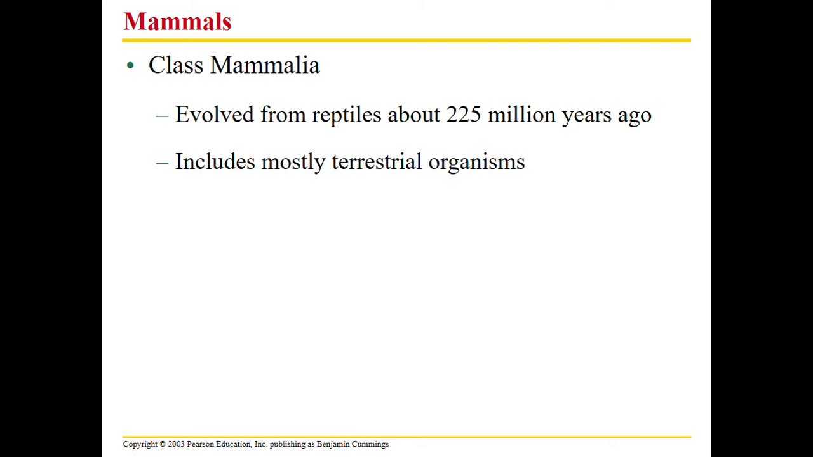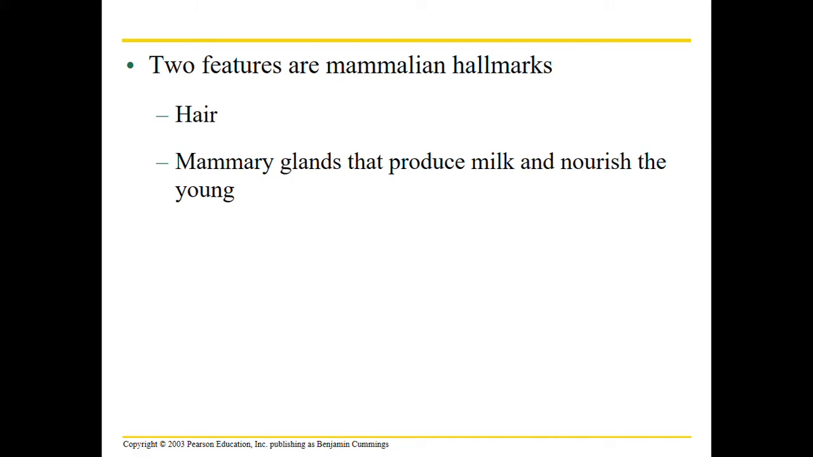Their closest ancestors were the same ancestors as reptiles about 225 million years ago. Most mammals are terrestrial, but some really amazing ones are aquatic. So like dolphins, for example. Dolphins are pretty cool. What makes us mammals and really differentiates us is our hair, and it's our mammary glands that produce milk to feed our young.